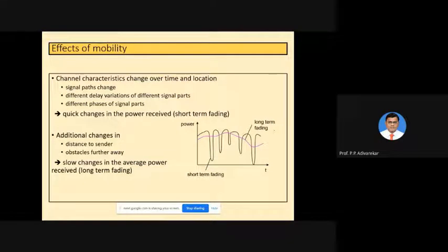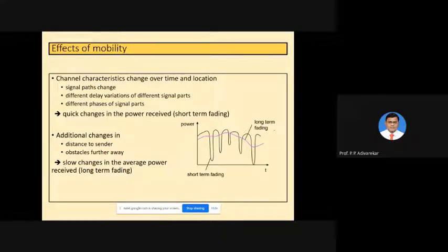That is known as the effect of mobility. In wireless communication, or more specifically in mobile communication, the users, that is the sender and the receiver, both can be mobile, we know that, or one of them can be mobile. Now because of this mobility, the signal path changes continuously.